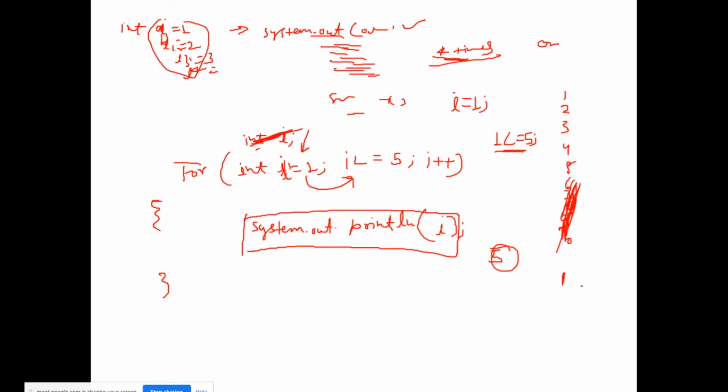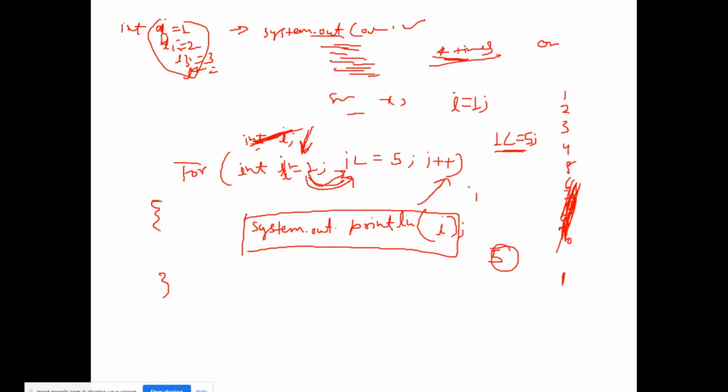Second time it will go to the increment part. The initialization part was done only once, so it first initialized by 1, matched the condition 1 is less than or equal to 5, came inside this block, printed, and then went to I plus plus.